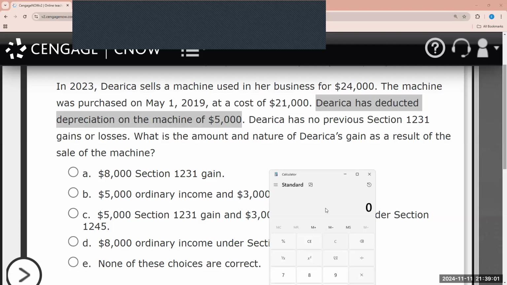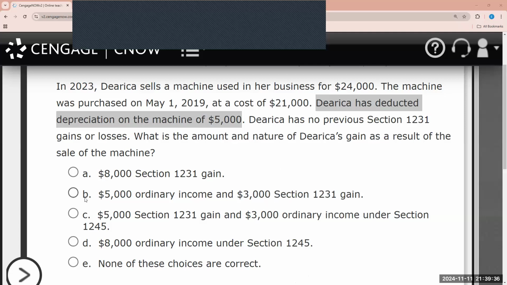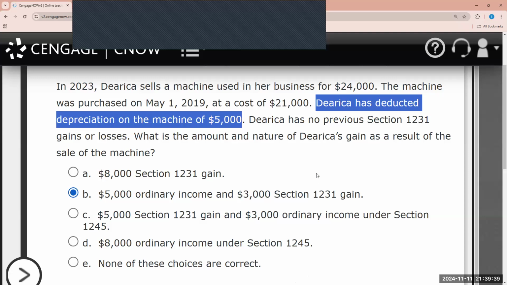She purchased the property for $21,000 and the depreciation claimed was $5,000, so $16,000 represents the basis. She sold it for $24,000, so there's an $8,000 gain. Of this $8,000 gain, $5,000 is going to be treated as ordinary income because this is the amount claimed for depreciation, and the excess $3,000 is going to be treated as Section 1231 gain.